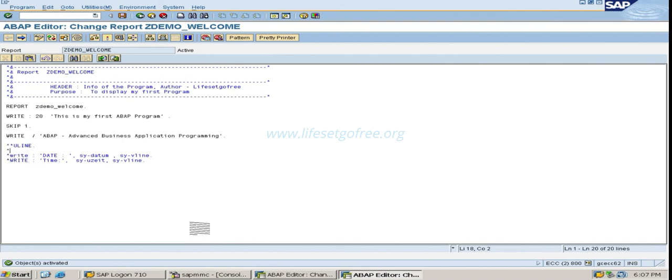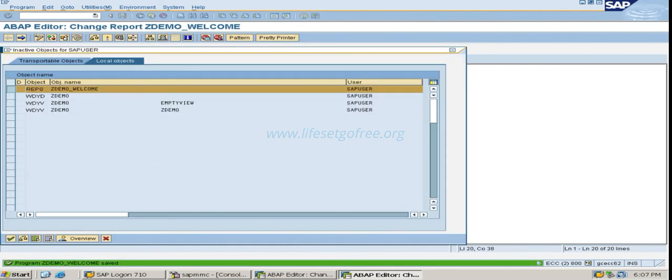Okay, if you want to remove this, I do not want to comment these 3 lines, so what I can do is use Ctrl and the greater than symbol. Press them at a time like this, select whatever lines you want to uncomment, just do like this. So the stars will be removed and it is uncommented.